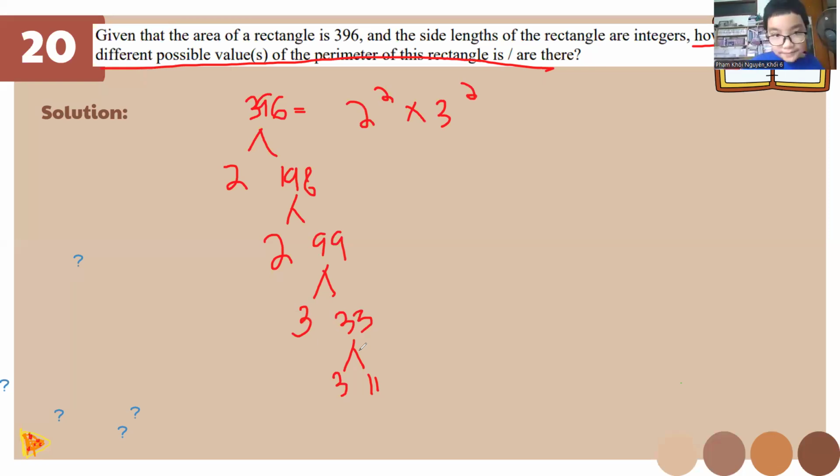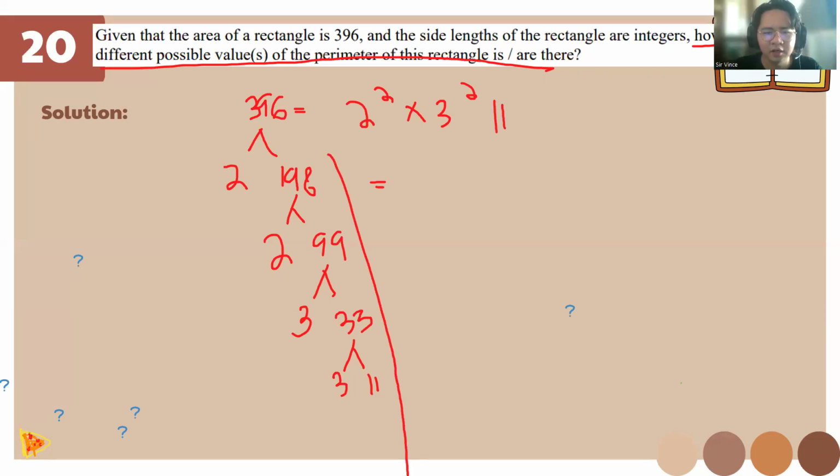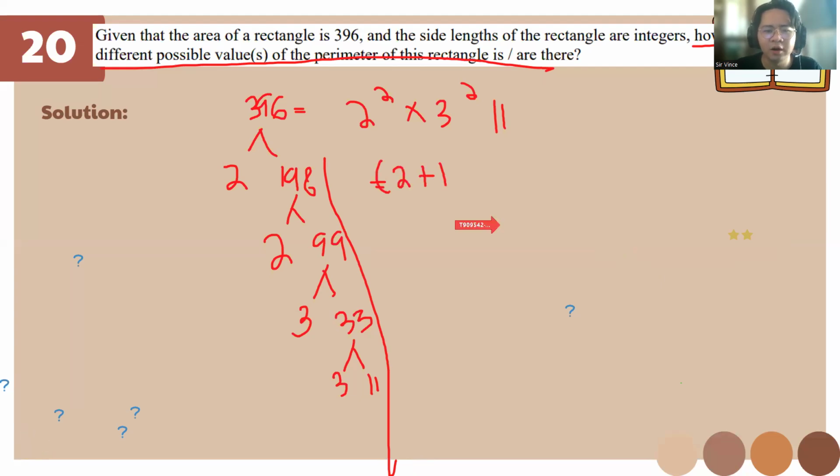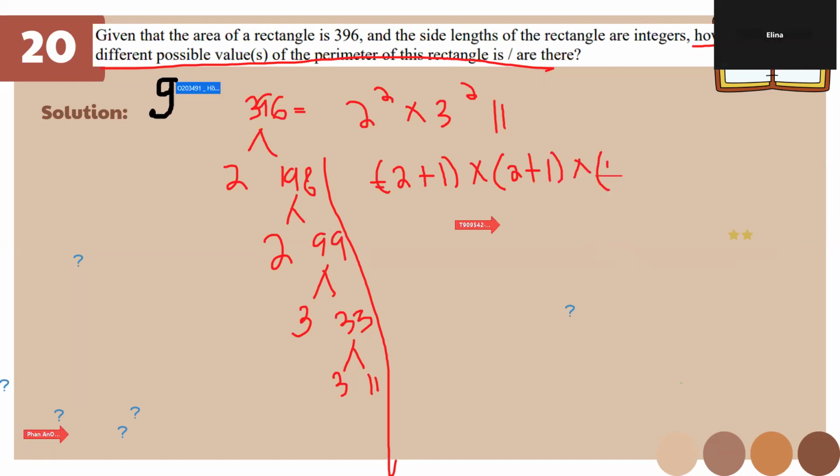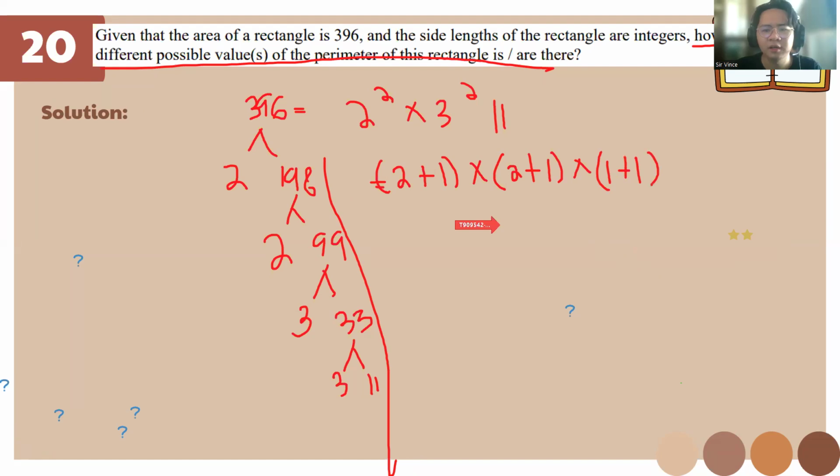So class, remember this one. Our solution is going to be like this. Then we find it: 2 plus 1, because there are 2 and 1 exponents, times 2 plus 1, times 1 plus 1, and it's going to be divided by 2 because this is the formula.